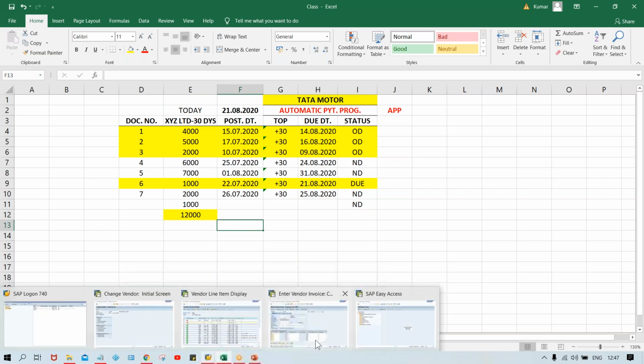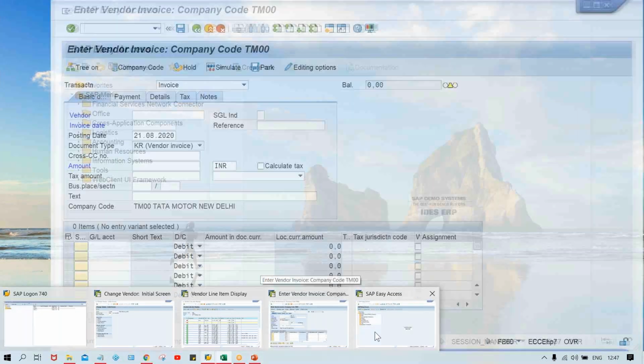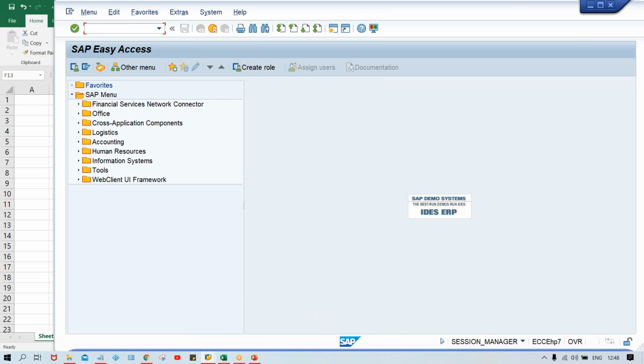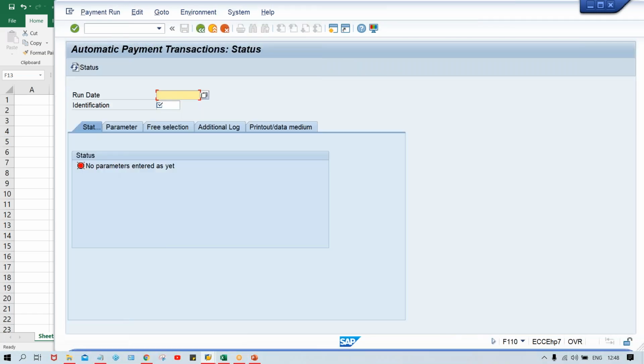So now, how to run this automatic payment program, guys? F110. This is a very famous transaction code, guys. Keep in your mind, F110 is always going to be used to run the automatic payment program. Press enter. And FBZP is going to be used to configure this automatic payment program.